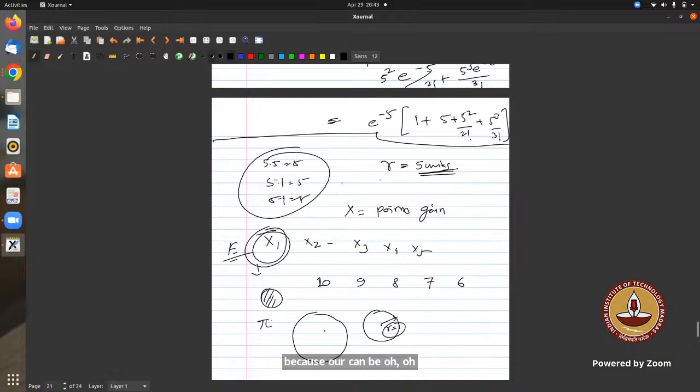Let's say this is a circle with a radius of 1. What is the area of this circle? So we'll integrate from 0 to 1. You know the formula of circular area, right? What is that? Pi r square. But r is changing from 0 to 1, so how does it matter? Acha, okay.